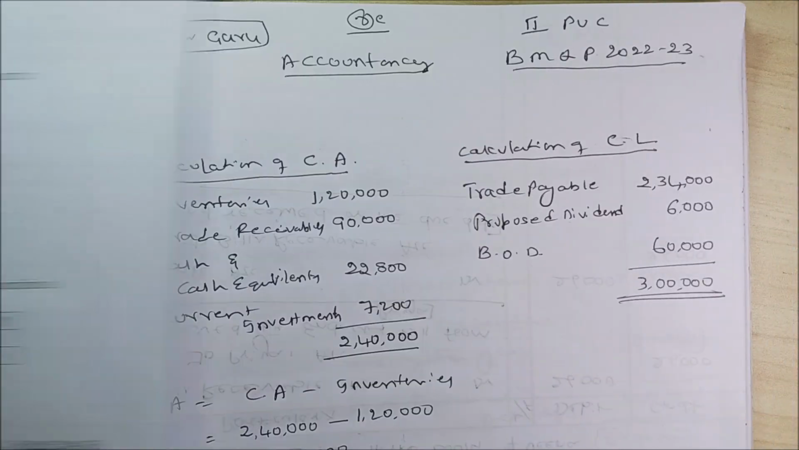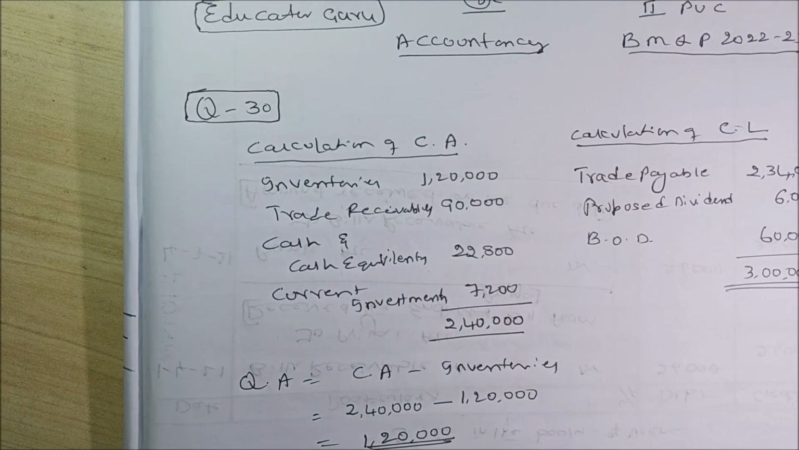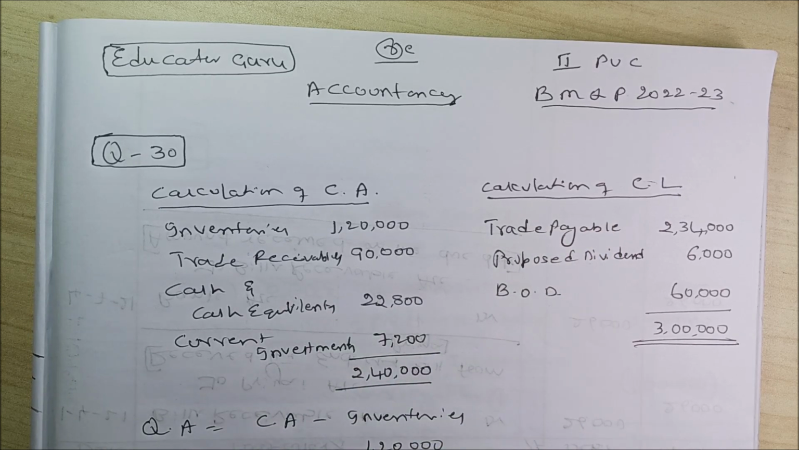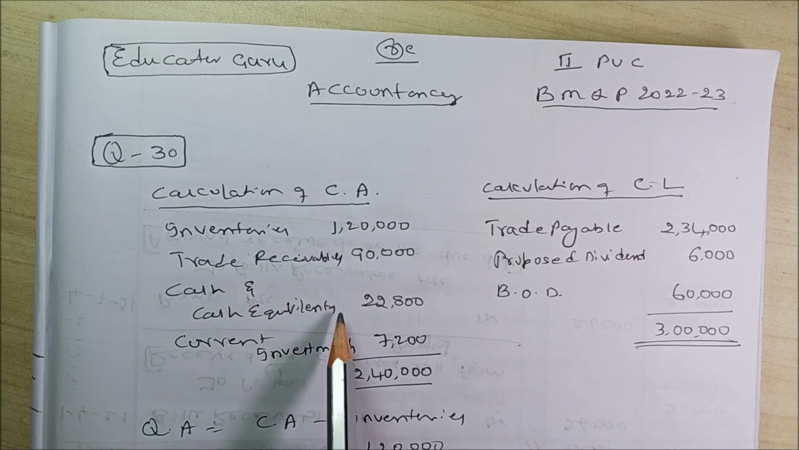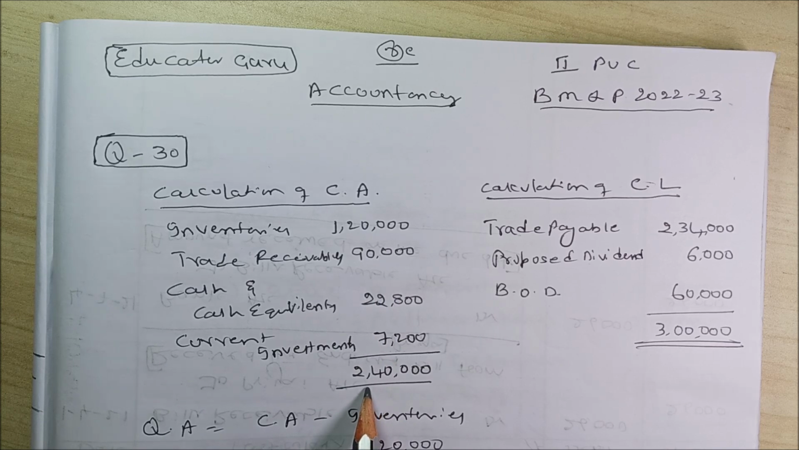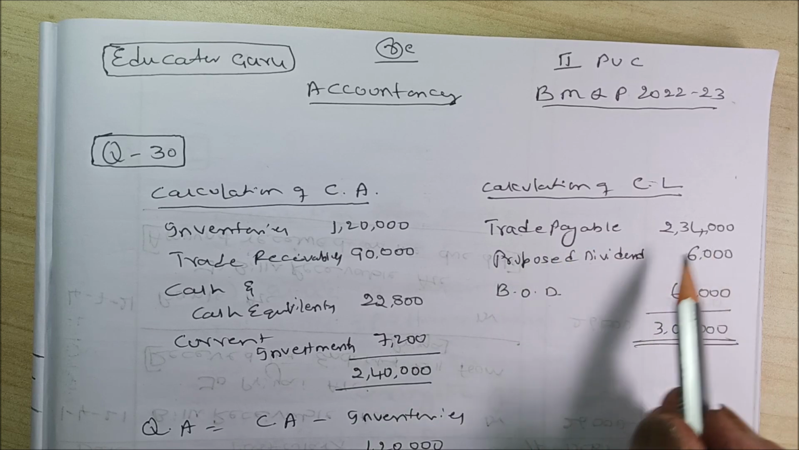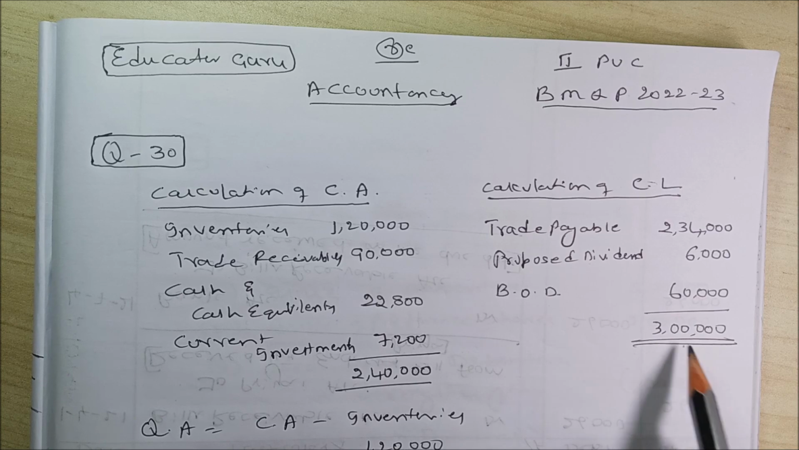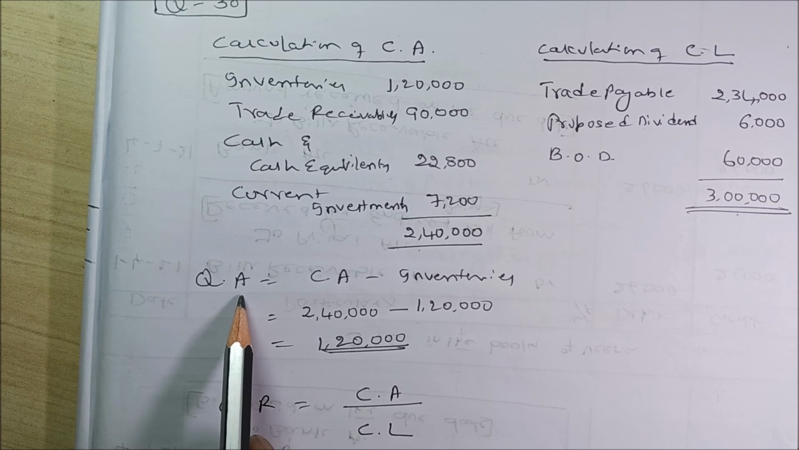What you have to do is first calculate current assets, then calculate current liabilities. Current assets: inventories, trade receivables, cash and cash equivalents and current investments. If you add all these, you will get 2,40,000 current assets. Current liabilities: trade payables, proposed dividend and bank overdraft, you will get 3 lakh. Then what you have to do is find quick assets. How to find out quick assets?